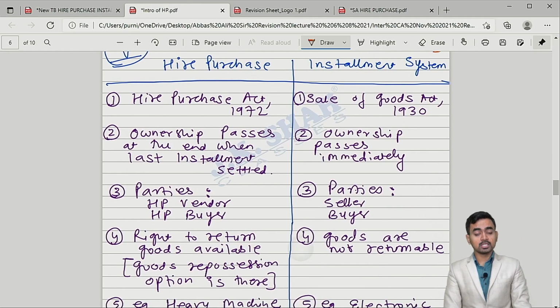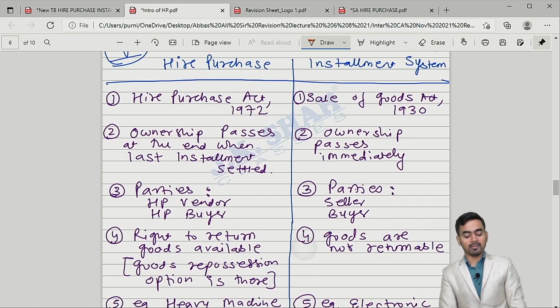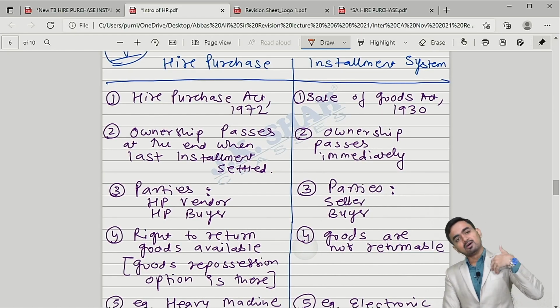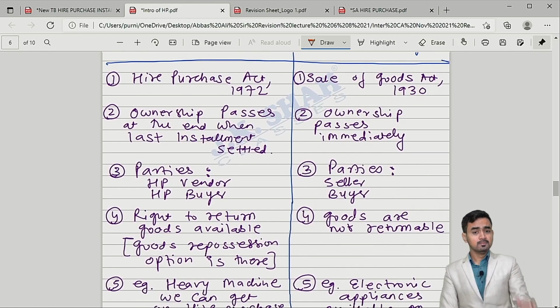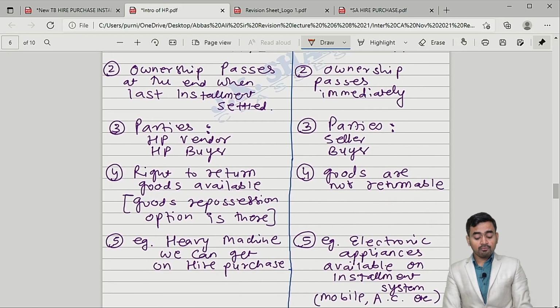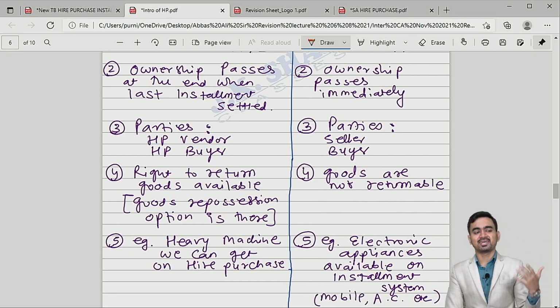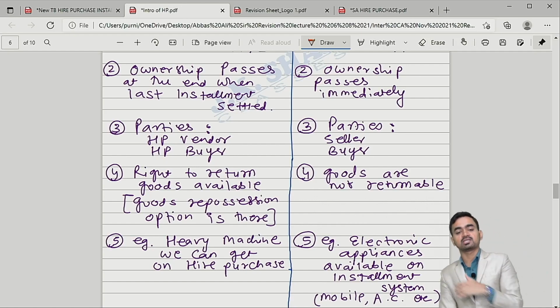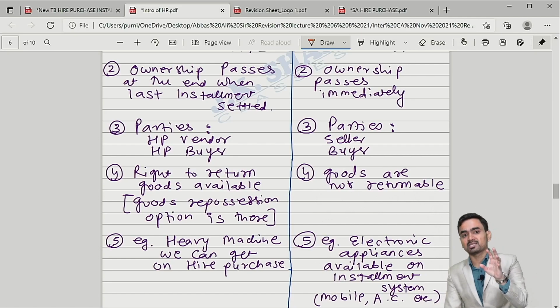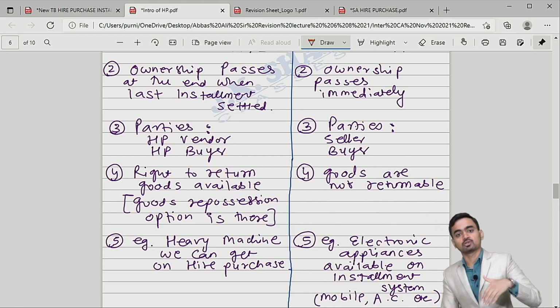Okay. The second point is what? Ownership passes when the last installment is settled, and in case of installment, ownership passes at the beginning, immediately. Parties: in case of the hire purchase system, two parties are there, the HP buyer, that is the HP customer, and the HP vendor. And in case of installment, there are two parties, buyer and seller. Fourth one, the goods repossession option is available in case of hire purchase, because ownership is available with the vendor. He can repossess the goods at any point of time. But my dear students, in case of the installment system, that repossession option is not available. Why? Because ownership is transferred.